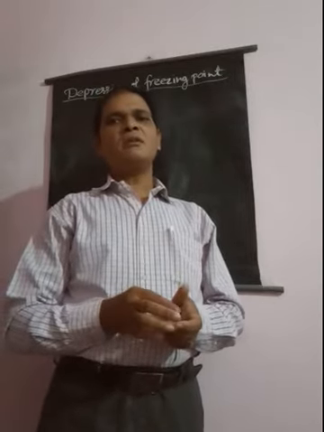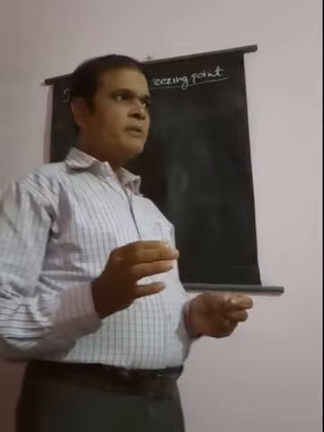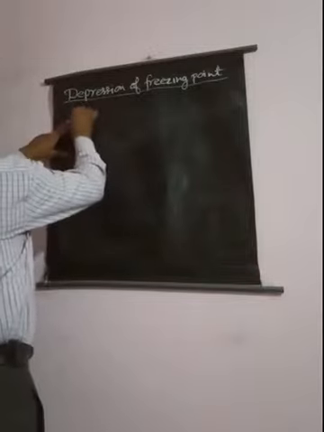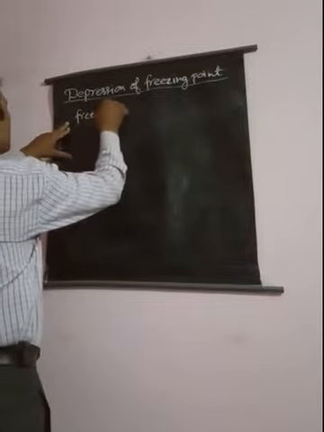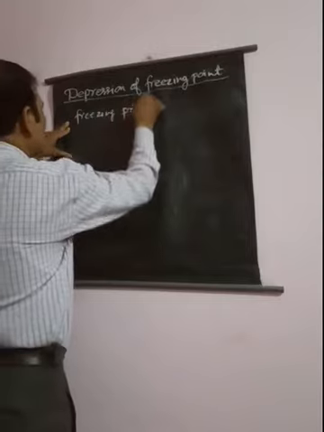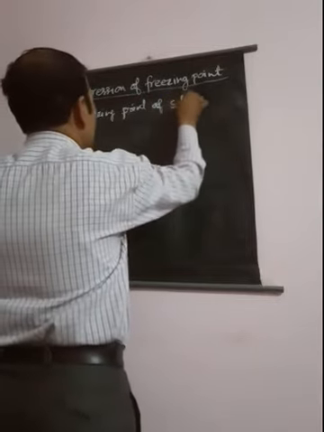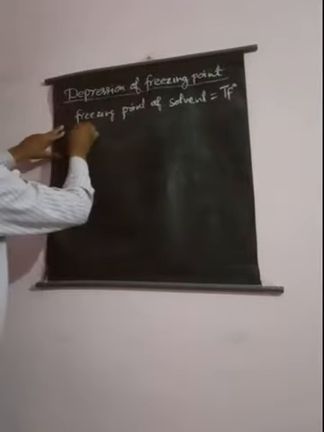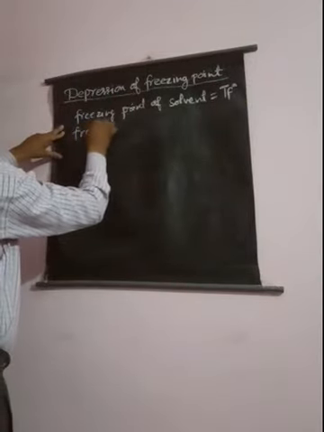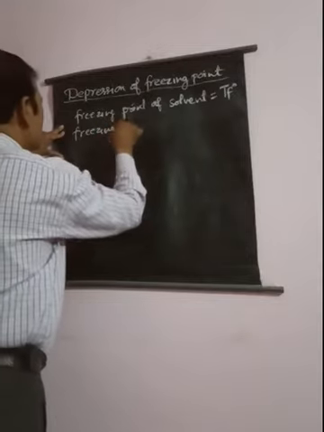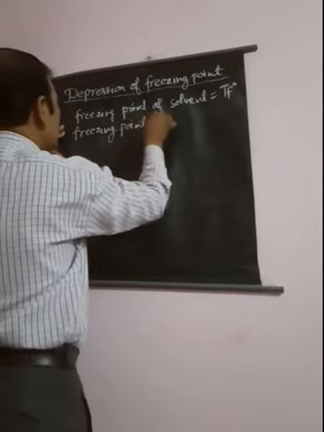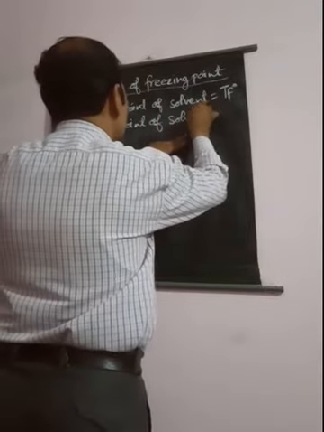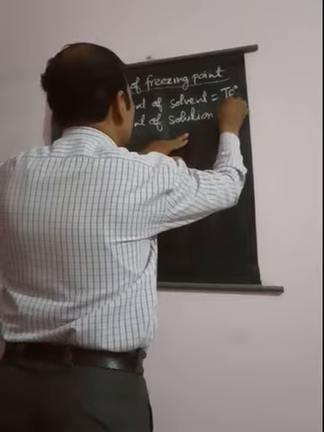If the freezing point of the pure solvent is denoted by TF naught, we will see here freezing point of solvent is TF naught. Suppose the freezing point of the solution in which the solvent is present is given here as TF.